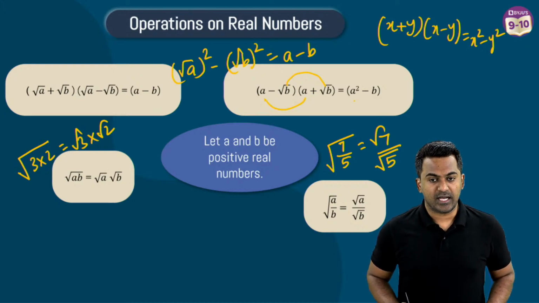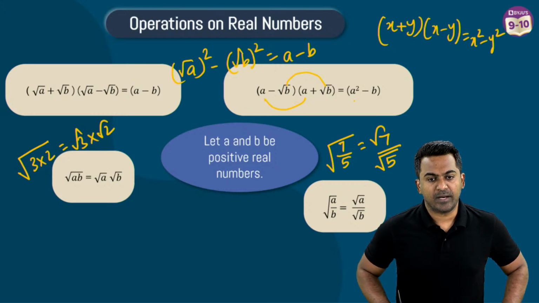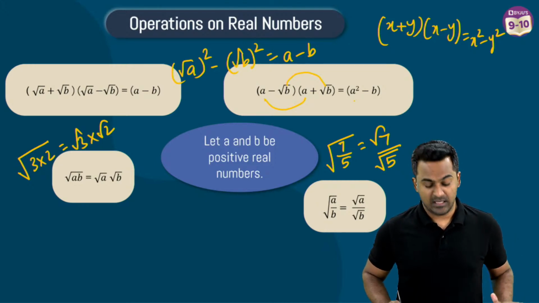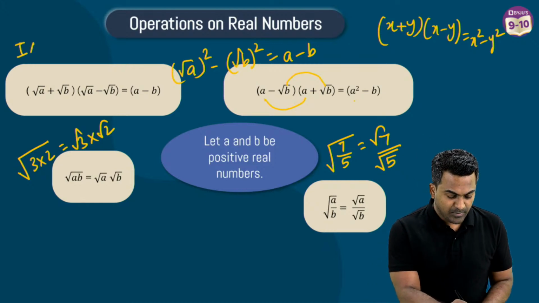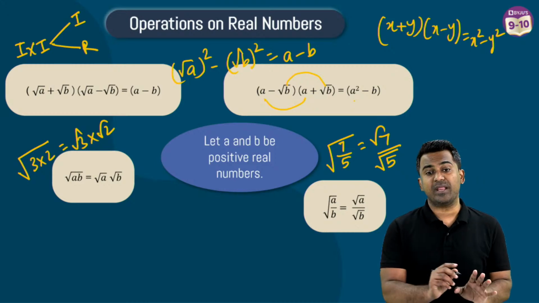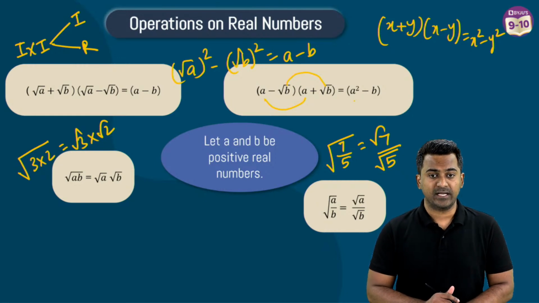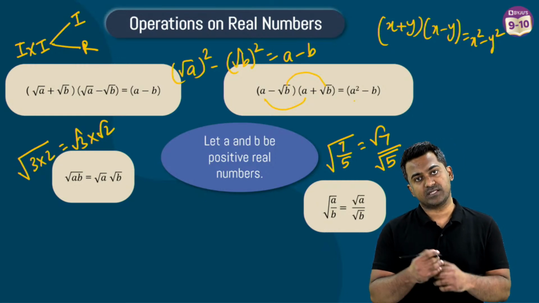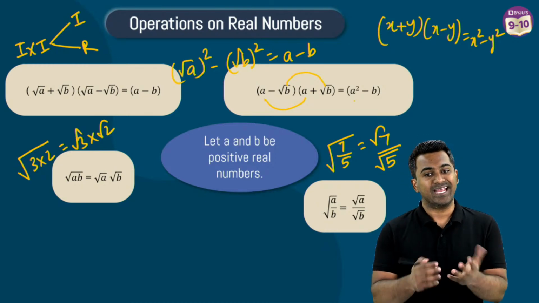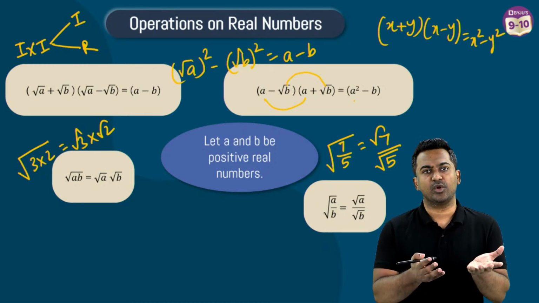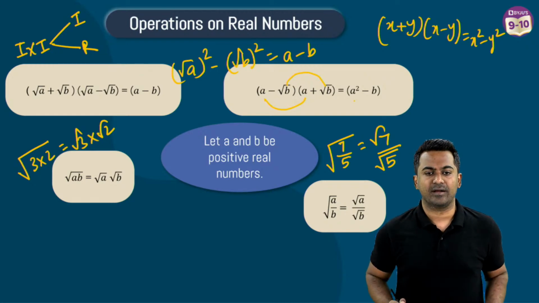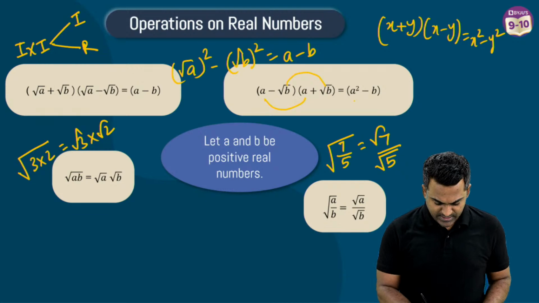Alright, so Zarina has a question. Root 5 multiplied with root 5 is root 25 is equal to 5, but why is it irrational? It is not irrational, Zarina, that is going to be rational because we just covered it. Irrational multiplied with irrational, sometimes it can be irrational, sometimes it can be rational as well. The example that you have given is for rational. Alright, so root 5 multiplied with root 5 is root 25, which is 5. It is not irrational. How can that be irrational? 5 is a rational number. Yes?